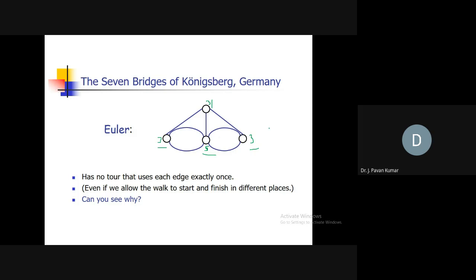Why? Because as per the requirement we have to start from one vertex and visit each edge exactly once, okay. Suppose you start from one vertex and you have to visit each edge exactly once, in the sense you cannot go in the same edge again, so you have to consider another edge. So at least two we should have, yes or no? At least two we should have.